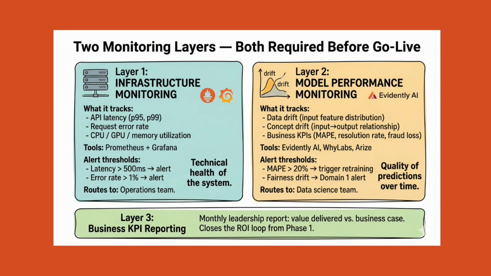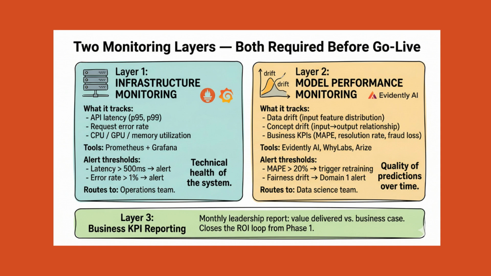These alerts trigger the data science team to analyze root cause and decide whether retraining is needed. The PM must ensure both layers are operational before go live, not added later as an afterthought. And the PM must ensure alert routing is configured correctly. Infrastructure alerts route to operations. Model alerts route to data science.